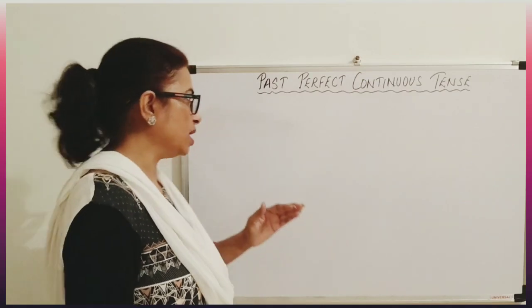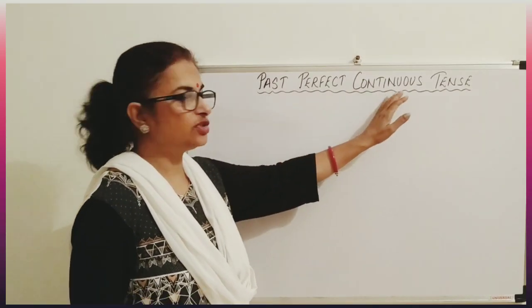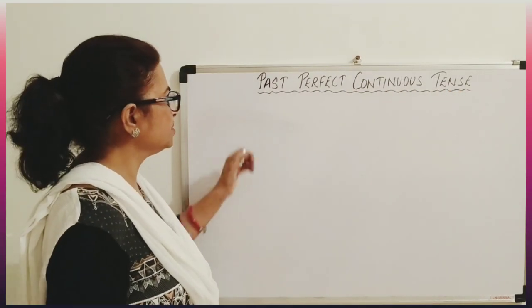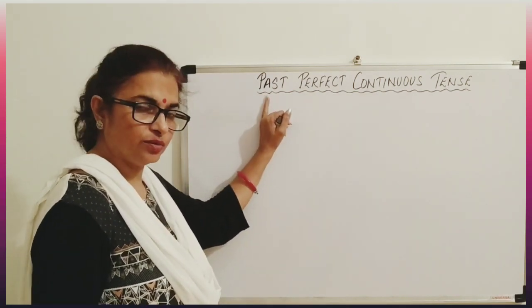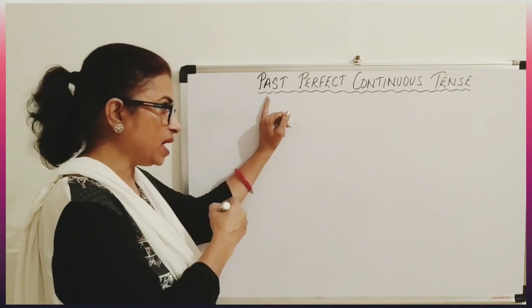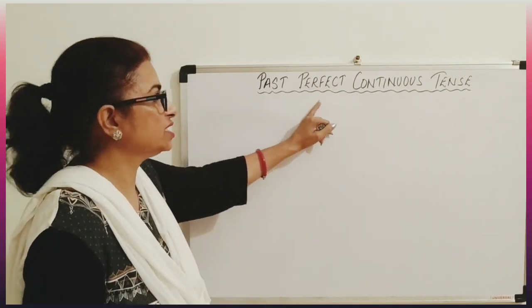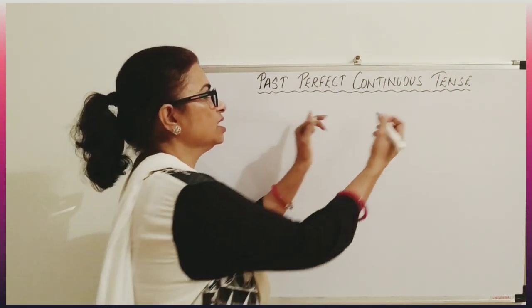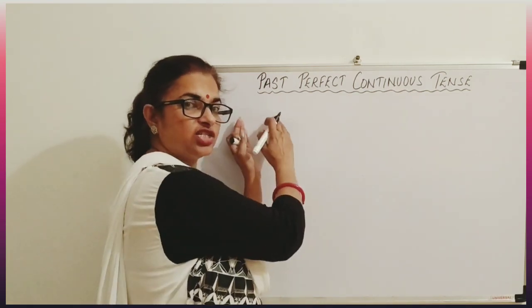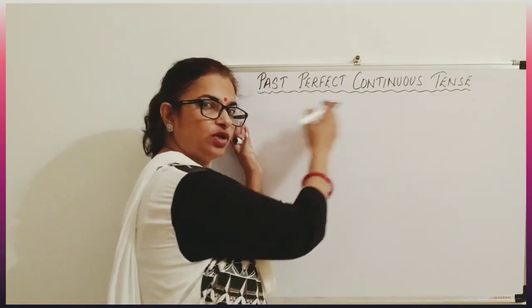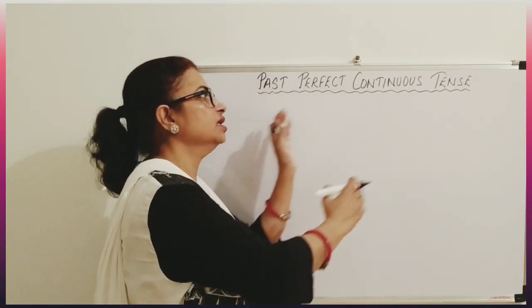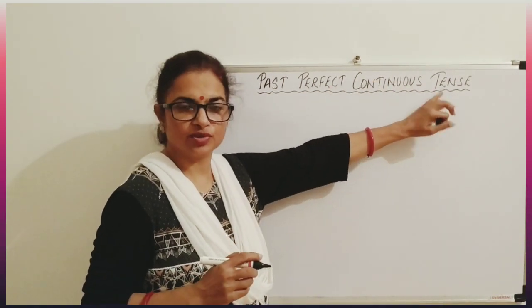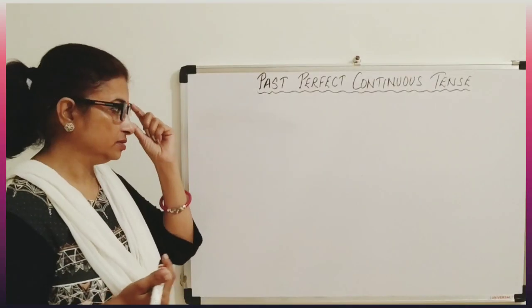Now let's study past perfect continuous tense. As the name suggests, past perfect continuous: any action which is done in the past perfectly, but it is continuous. That means continuous means the action is going on for a certain time. So the duration of that action or activity, about that we are going to study in this tense. Let us take one example of a sentence.